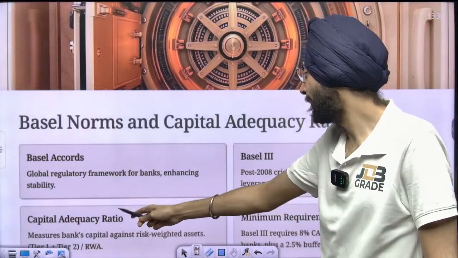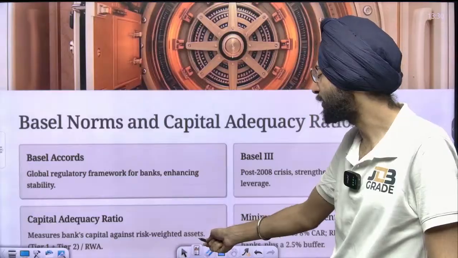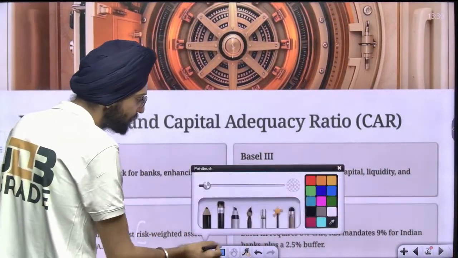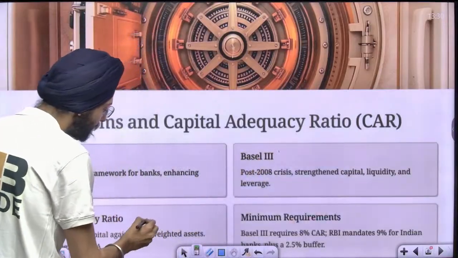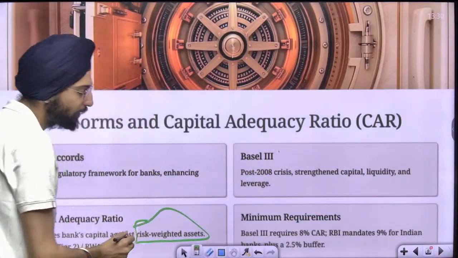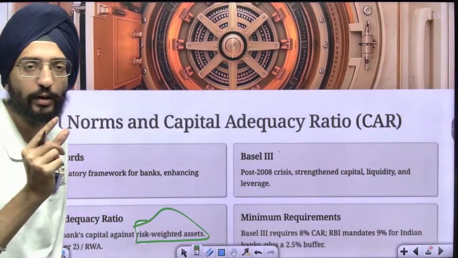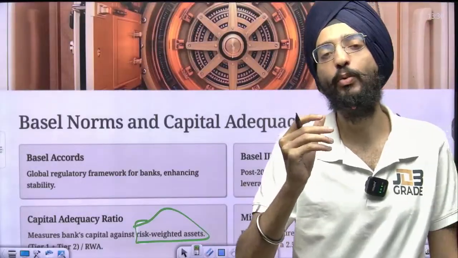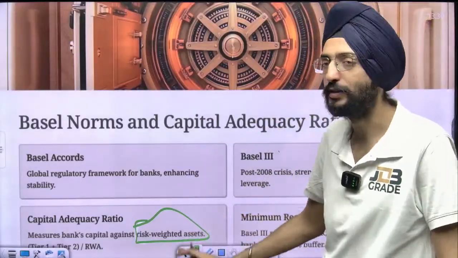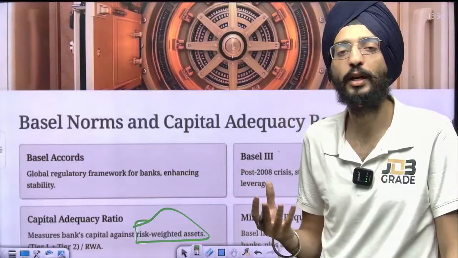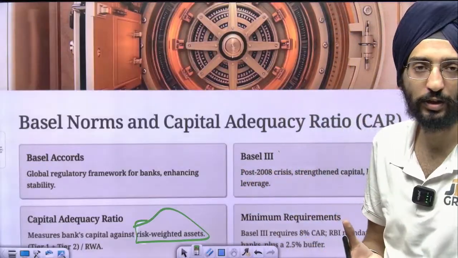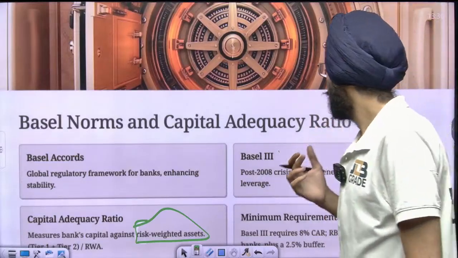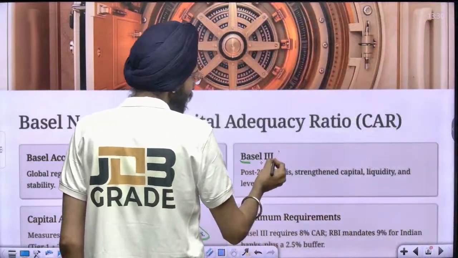Capital adequacy ratio measures bank capital against risk-weighted assets. Risk-weighted assets is the term that you need to remember. For example, the risk weight assigned to the riskier loans is higher as compared to the weight assigned to the more secured loans. That's a risk-weighted asset, because there are high chances that they may default and become a non-performing asset. Post the 2008 crisis, Basel III norms came out.